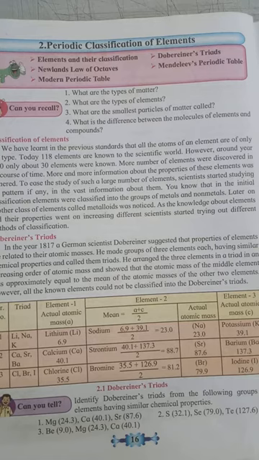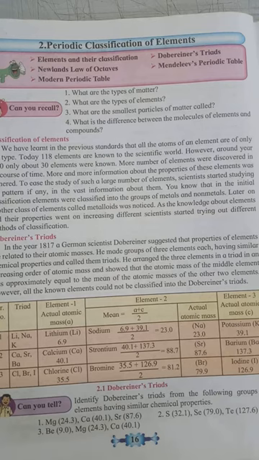Today you know that there are 118 elements in this world. But up to the 18th century only 30 elements were known. So the chemical and physical properties of those elements could be studied easily. You can easily study the chemical and physical properties of all 30 elements.